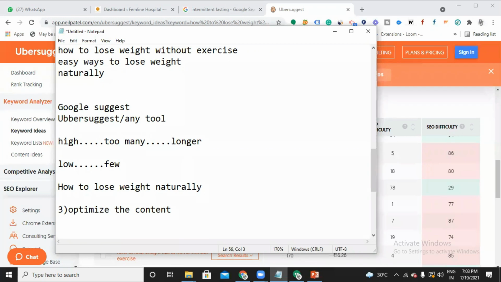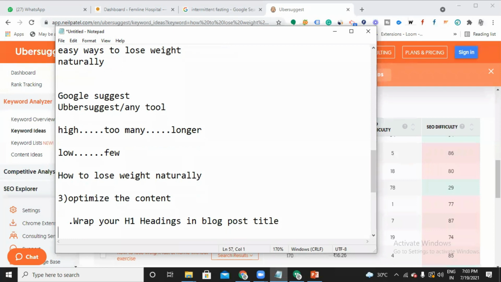The first thing is you have to wrap your H1 heading, the blog post title. If you want, you can write it down. The next thing: use the keyword in the first 100 words.